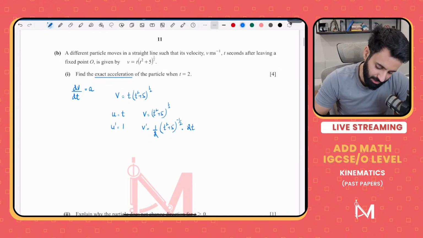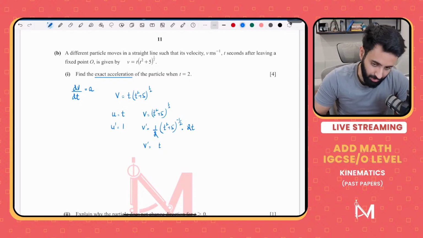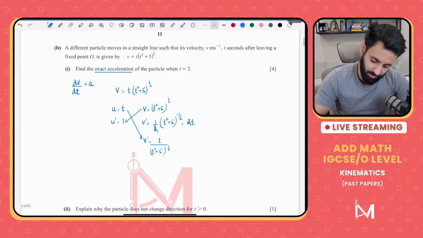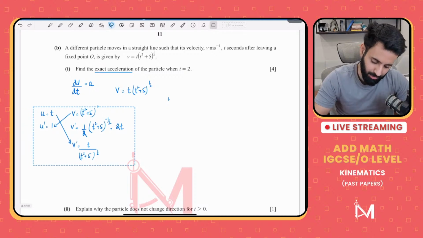So this cancels. Let's write it nicely. It's going to be equal to t upon (t squared plus 5) raised to the power half. Okay, so the product rule says u v prime plus v u prime. Let's drag this here so we have some room.